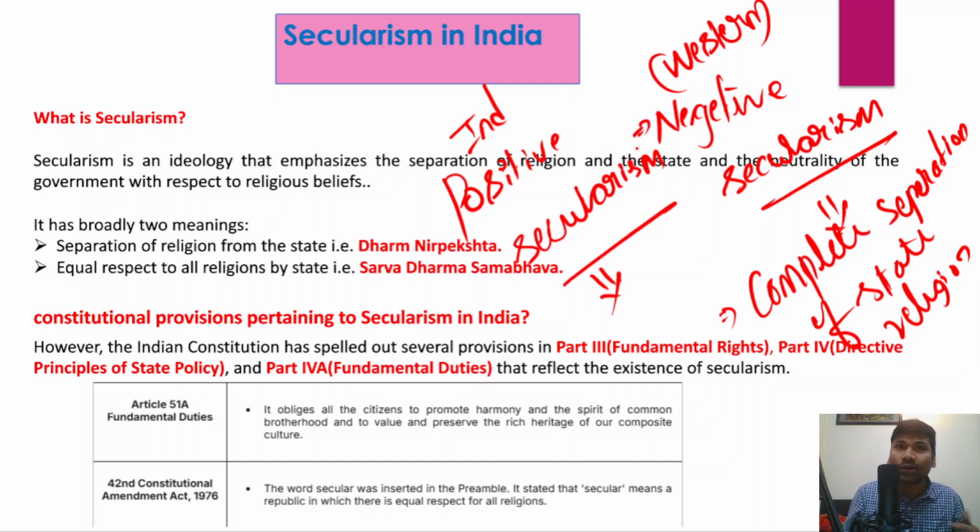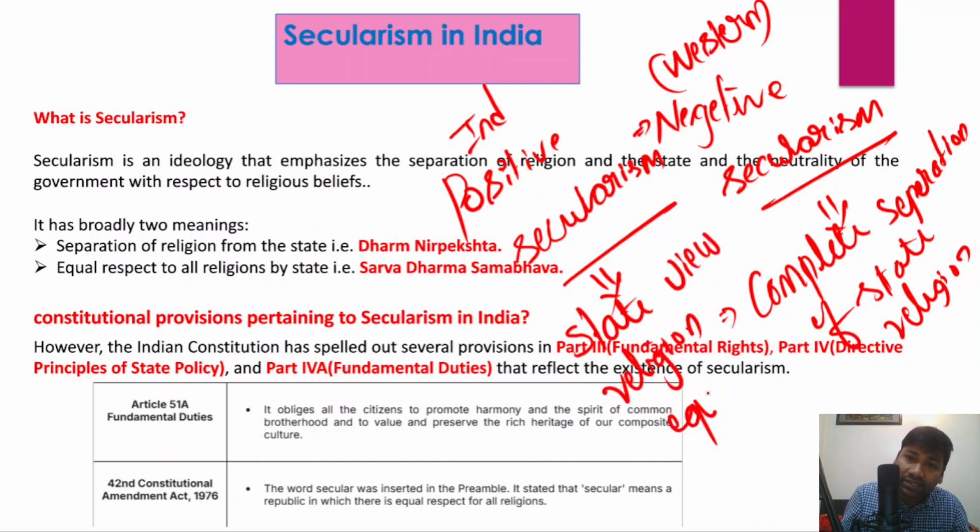On the other hand, what exactly is positive secularism? Positive secularism essentially means that the state views every religion equally, yet the state still intervenes in religious matters.